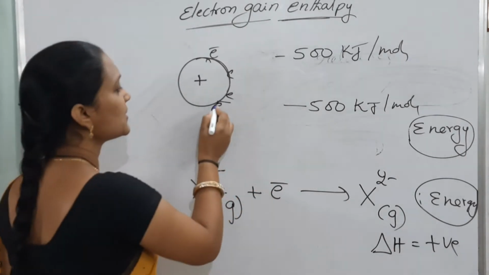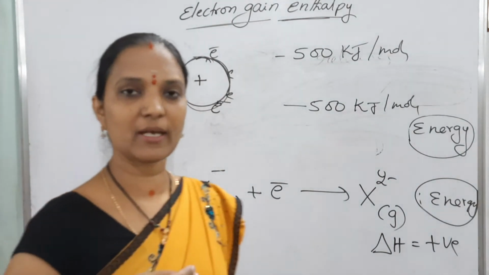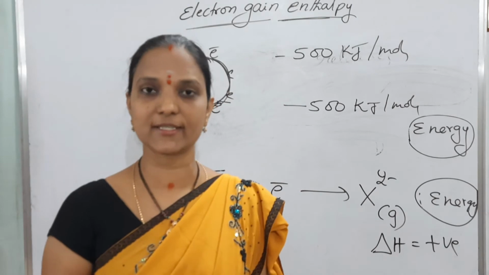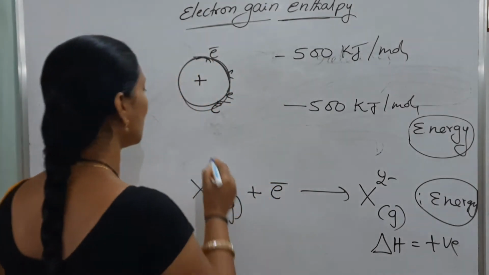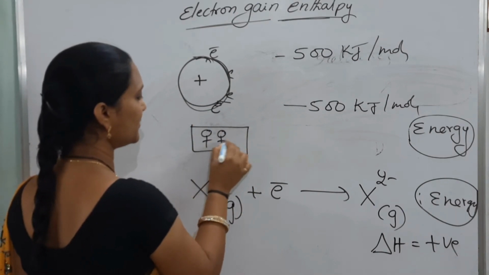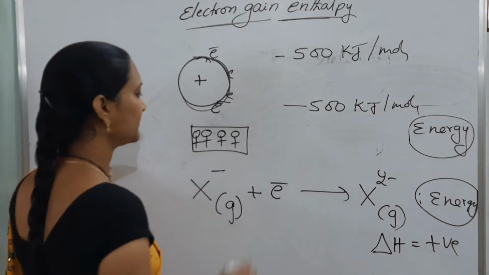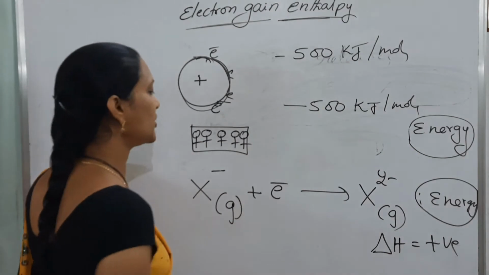Now what happens? The number of electrons in the outer shell increased. Already some electrons are present in the outer shell. We added one electron, adjusted. But one more electron we are adding. Like a bench where three members are sitting: we added one member, adjusted, but one more member we are adding here.